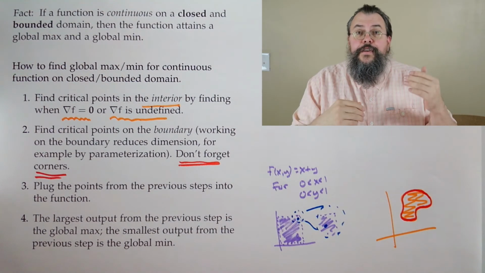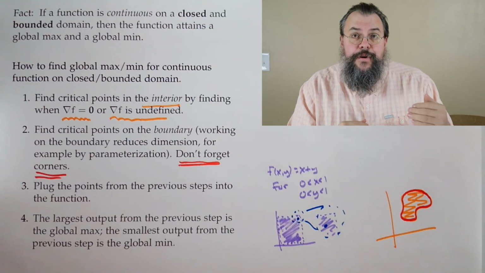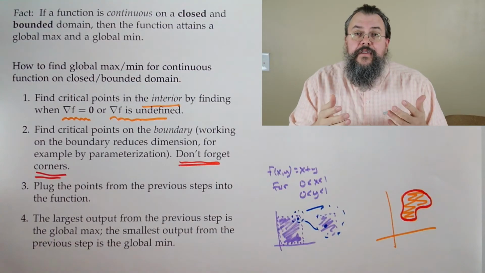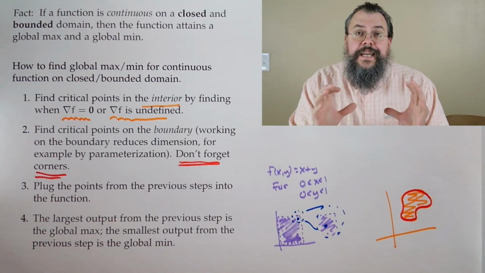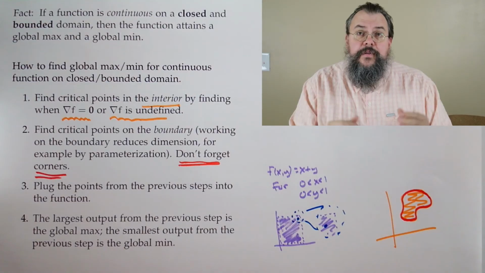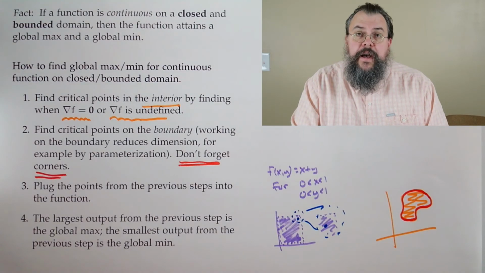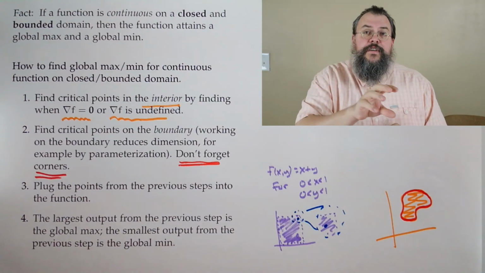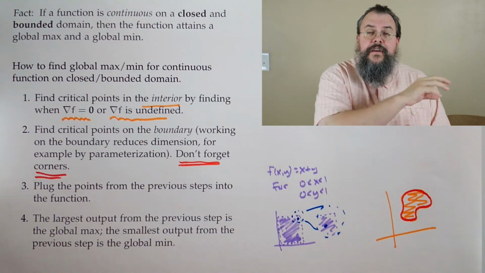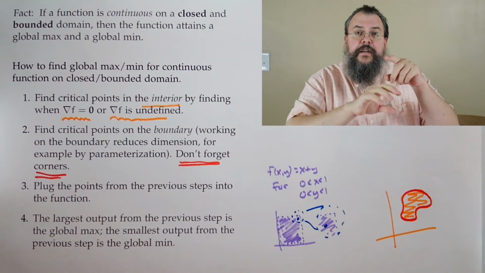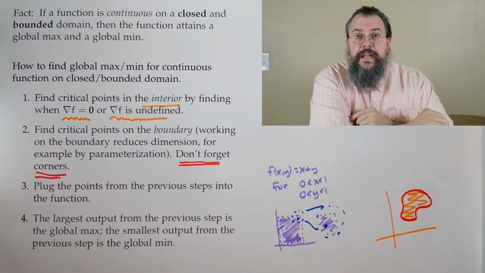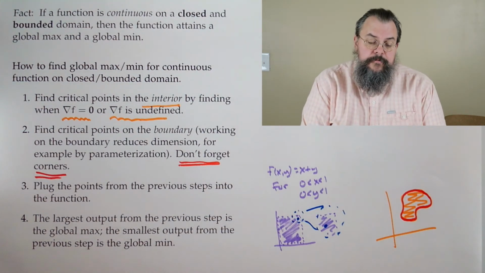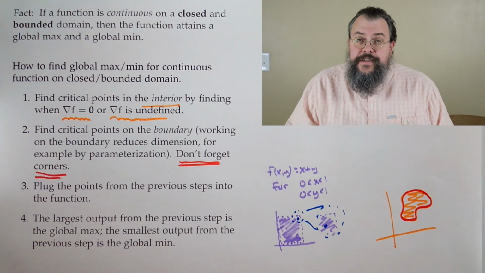Now keep in mind, you might have several outputs which are equal, and that's okay. When we talk about having a global max and global min, we're not claiming uniqueness. It's very possible for a function to attain a maximum value at several different locations. Think of the function sine that goes up and down. It oscillates. Well, the maximum value for sine is 1, and it hits it at many, many locations. So it's okay if we do have repeated values. So that's the whole idea.